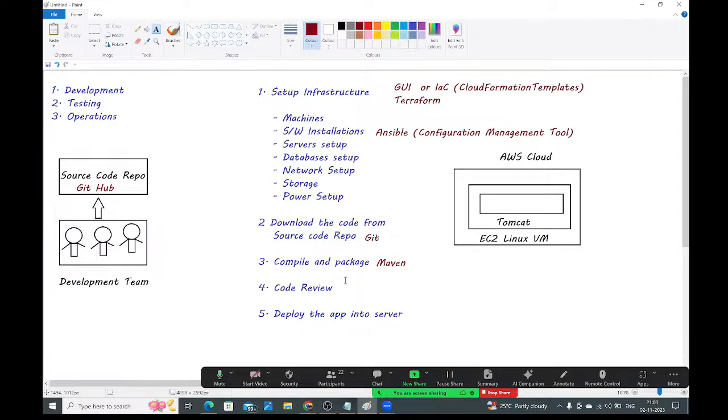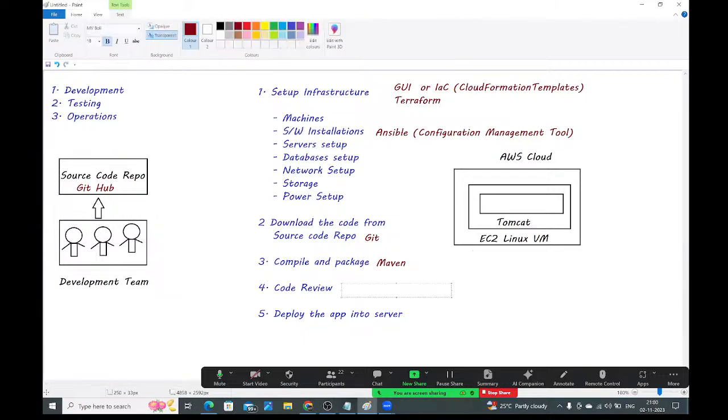Do you want to do all these things manually? Can you do all these things manually? No. Developers are writing hundreds of files. How can we do all these things manually? It is very difficult. For that, here we have one tool. By using that tool, we will do the code review. For that, we are going to use SonarQube. SonarQube we are going to use for code review purpose, guys.